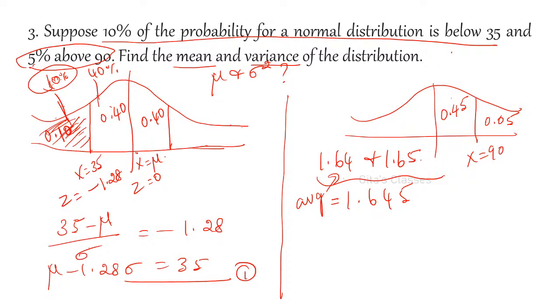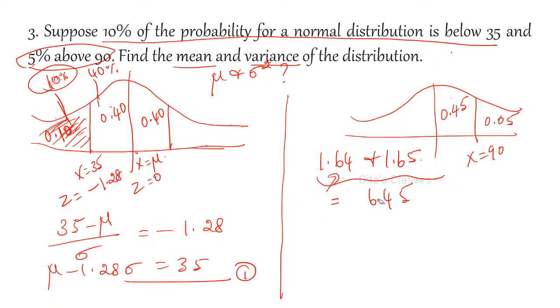You can find the Z value even if you don't remember it. 90% means here 0.05 and here also 0.05. I will explain that in that unit when it comes. Okay, fine, very good. So 1.645 on the right hand side.